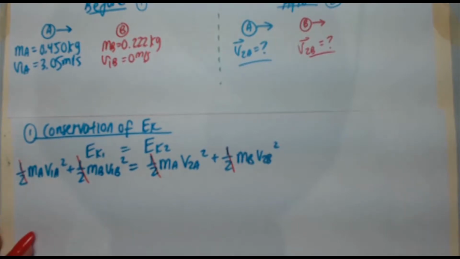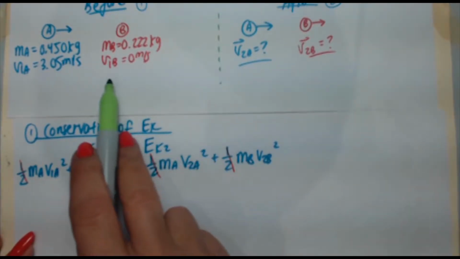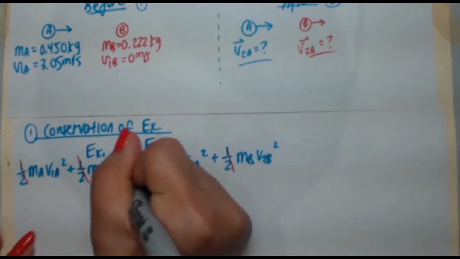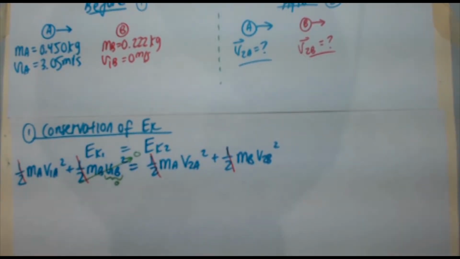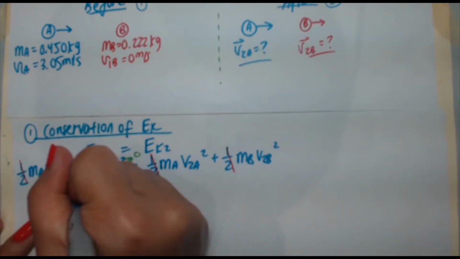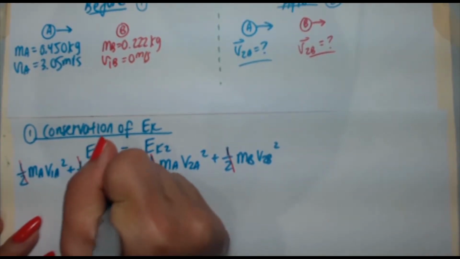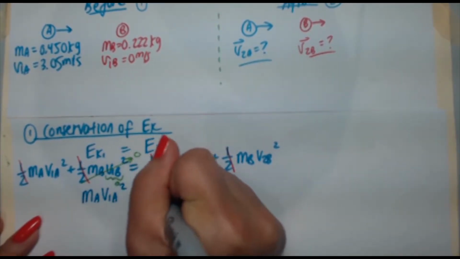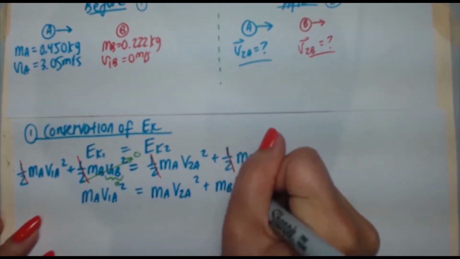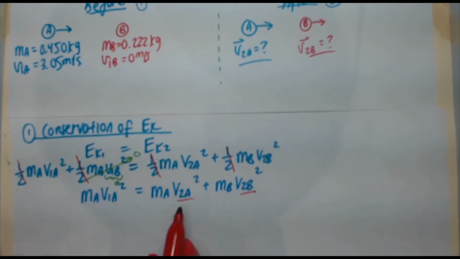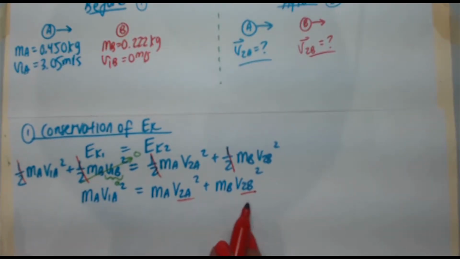The next thing I notice is, I already defined v1b as 0. So if that's 0, 0 squared times anything is 0. So that whole expression disappears. We've simplified our expression quite a bit. Now we have ma v1a squared equals ma v2a squared plus mb v2b squared. So here are our two unknowns, v2a and v2b, and that's what we need to find.